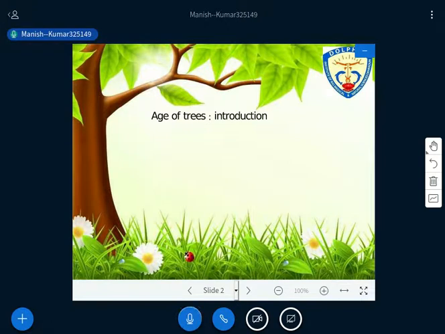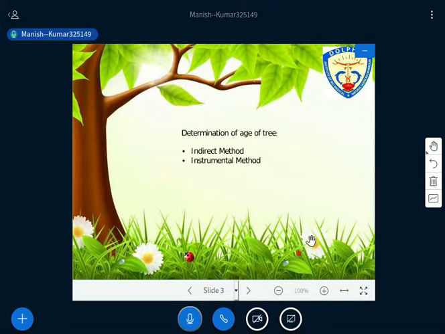And another important purpose for knowing the age of a tree is to compare the financial output with respect to horticultural and agricultural species, right? So these are the basic things about the age of trees, through which one should understand the importance of knowing the age of trees.